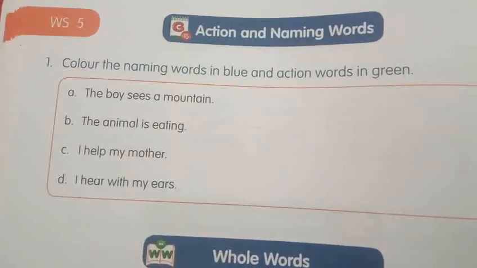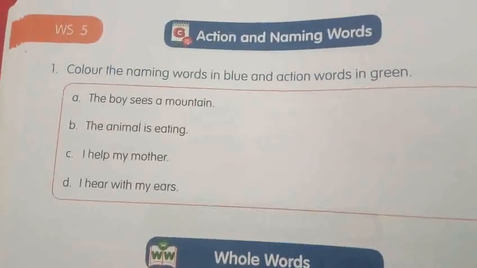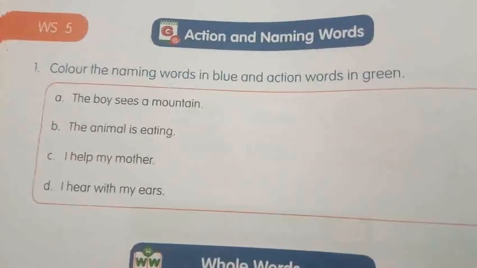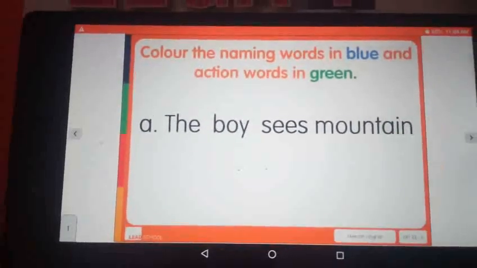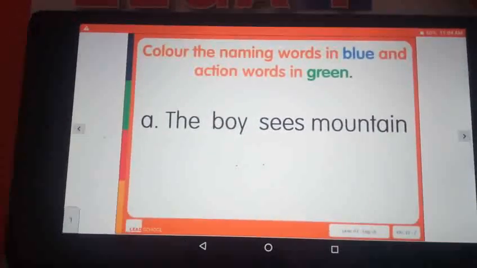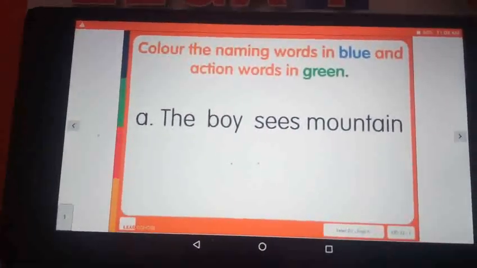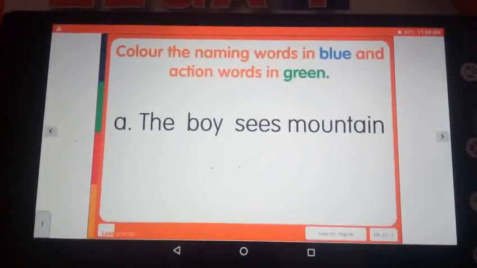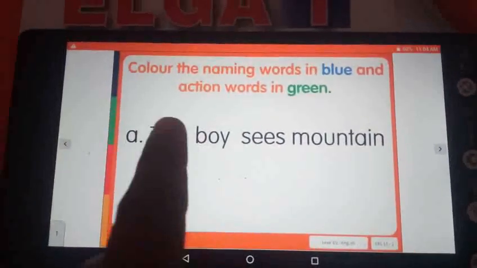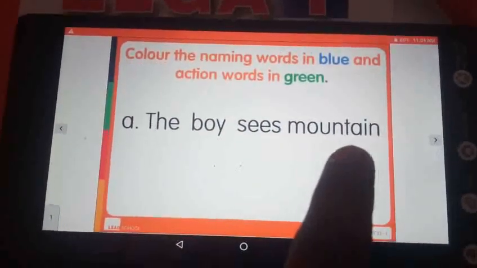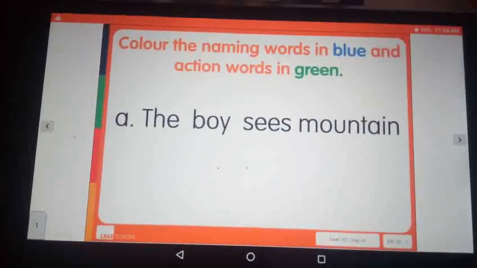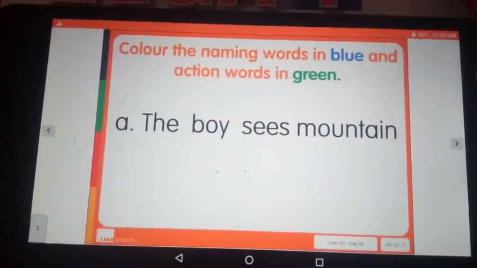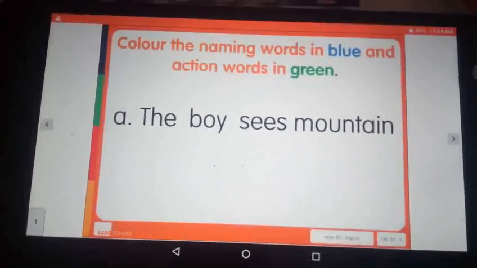See this, my dear children. Before we do this worksheet, I will show you one example. See this: color the naming words in blue and action words in green. So we have to take the blue and green colors, okay? The boy sees a mountain. From this, we have to identify which one is the naming word and which one is the action word.